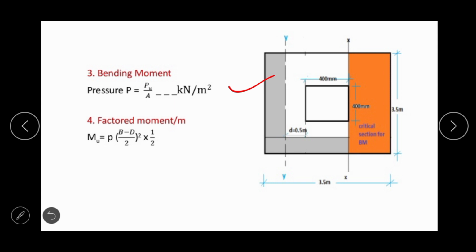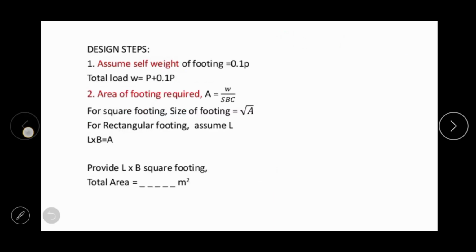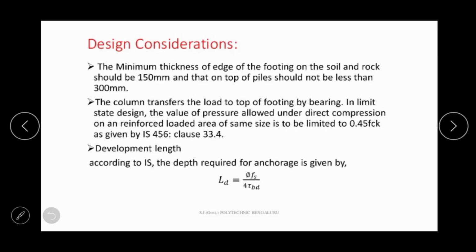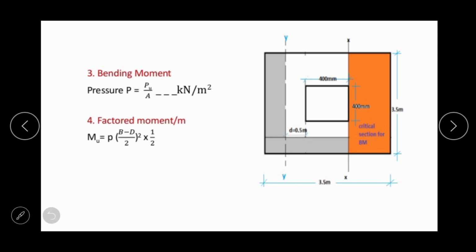So after calculating the net upward pressure, we have to calculate the factored bending moment. So the bending moment was calculated here. I have already made it understandable. We just explained to you how the bending moment is calculated. So this is the formula. With the help of this formula we can find the factored moment.